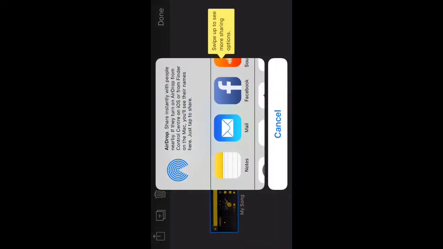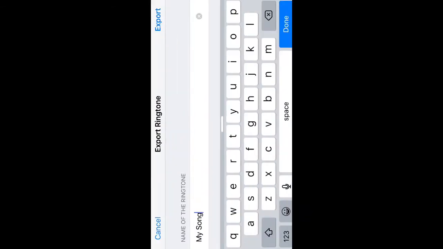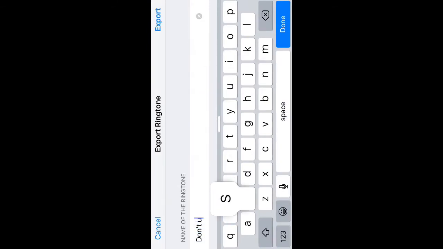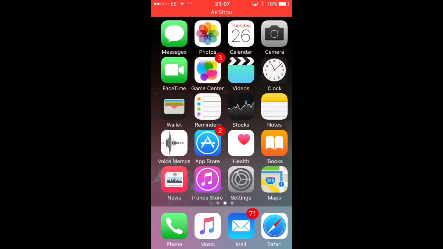That automatically saves it. Hit select this up here, then just come down to ringtone, then name it. I'm gonna name it don't use, and it'll just export. So let's wait for this to export. Cool. You can just use it as a sound, or do that, but I'm just gonna go here.